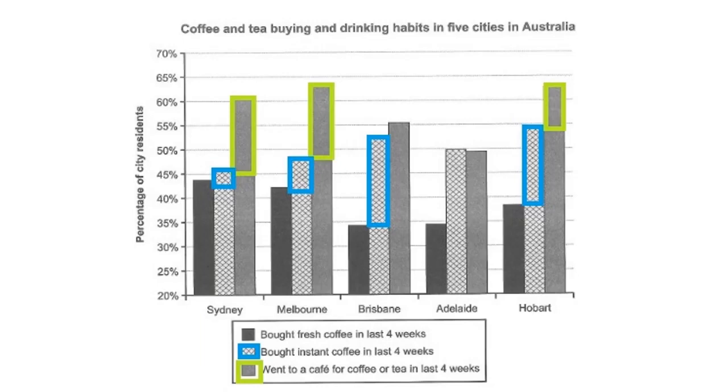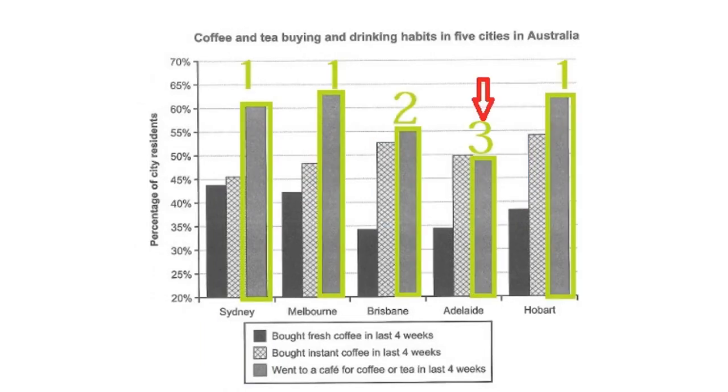So that's going to be what my overall summary consists of, and it's also going to be the way I'm going to structure my task. I'm basically going to have 3 body paragraphs. I'm going to have a body paragraph about the green items, the cafe purchases. Then I'm going to have a paragraph about instant coffee purchases, and then finally a paragraph about fresh coffee. So roughly the plans for the paragraphs are going to look like this.